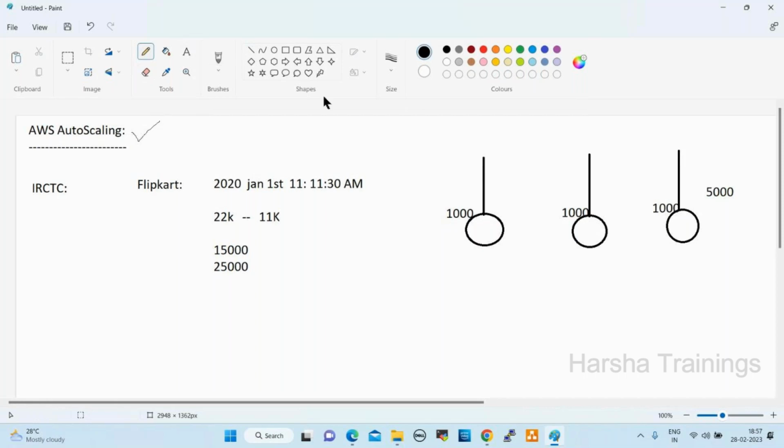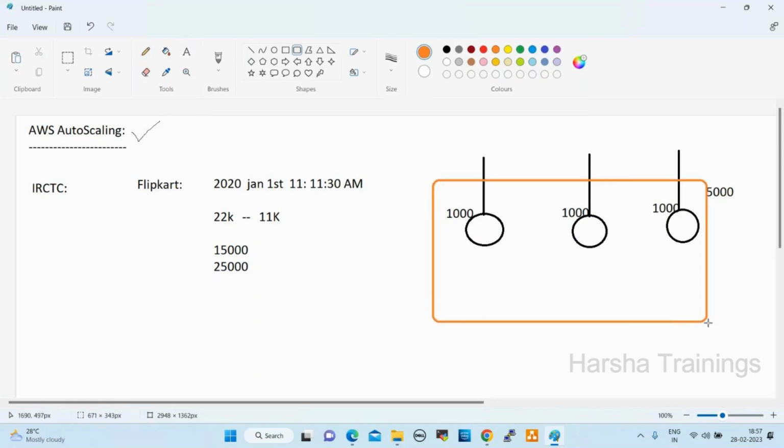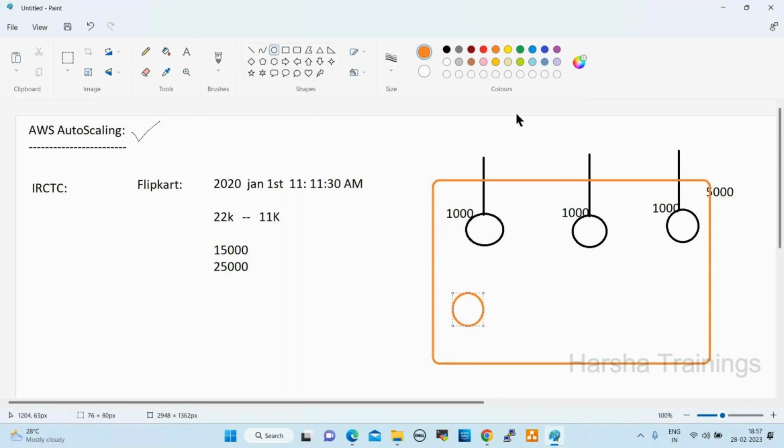For example, these three are base servers handling the entire application, so 3,000 requests they can handle easily. If they receive more than 3,000 requests, what will happen? Auto scaling automatically adds one more server here.